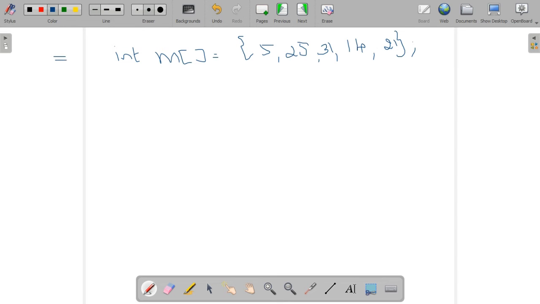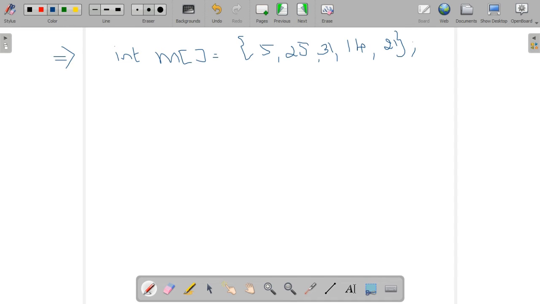Okay, next we can see how to print all these elements. Actually, this is an array initialization, and we have initialized 5 elements here. All are integer data type, the array name is M, and we need to print all these elements in the program. How will you write that? What is the coding for that?